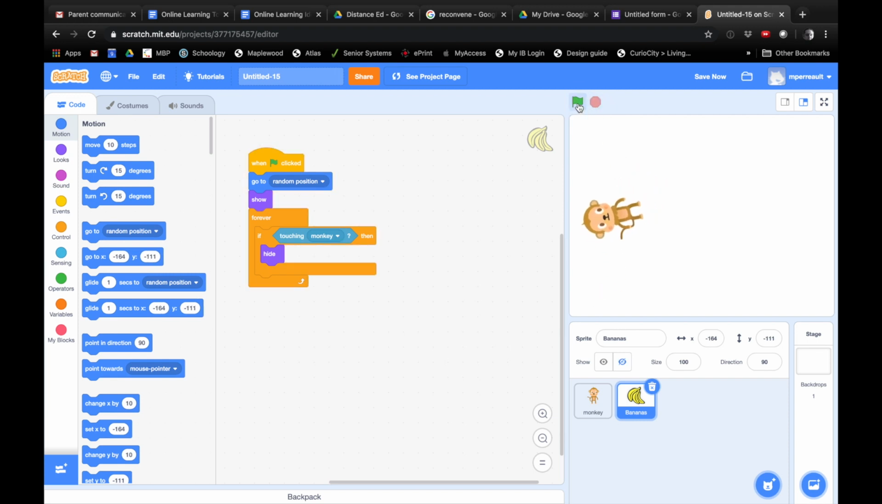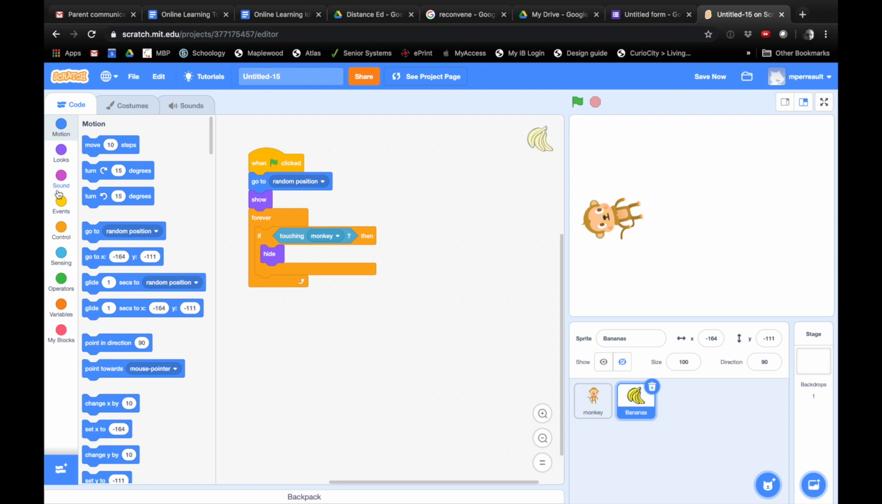So all right, but we don't want to have to push the flag every time, do we? No, because then your monkey will follow you to the flag. Yes. So let's make it so that every time we run into the bananas, it waits a little bit, and then the banana appears somewhere new. Sound good? Yeah.